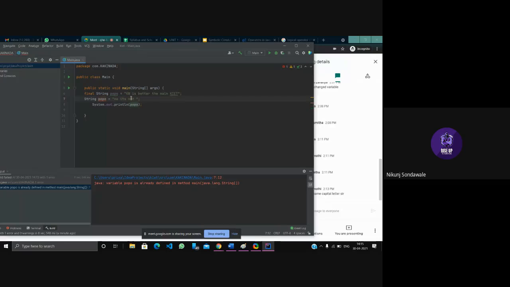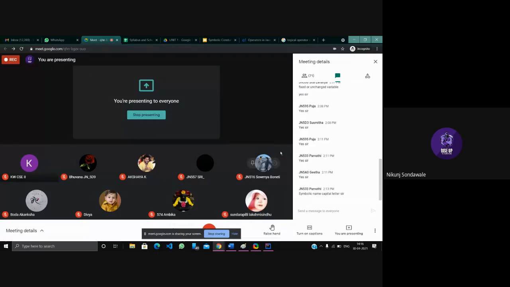For the compiler, for the program, it is not possible because we have already assigned one value. That's why it's showing an error that variable popo is already defined in the main method. So, understood this first point, that you cannot redefine it?